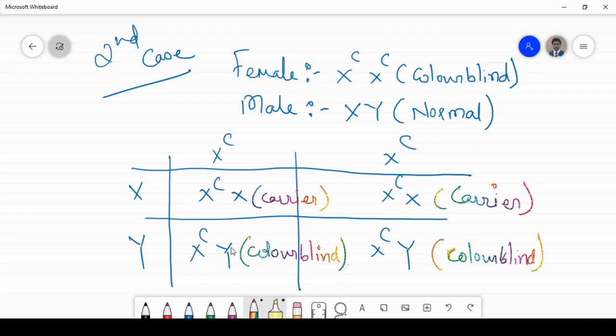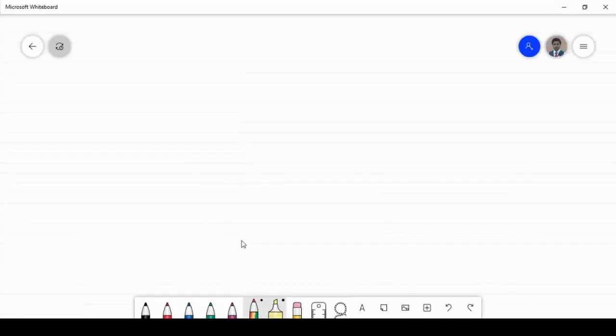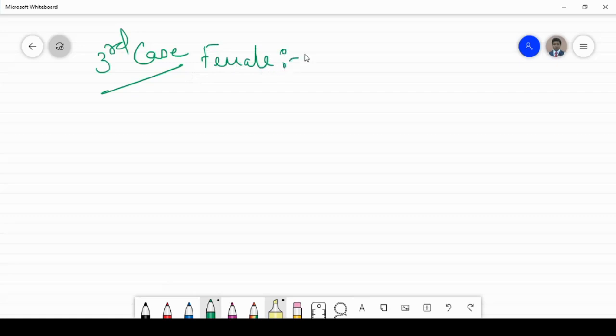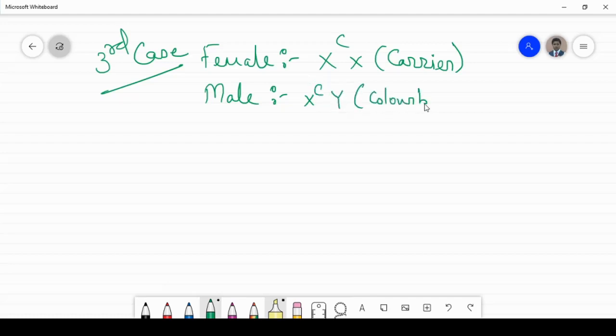Understood? Now the third case, in which the female is a carrier, X^C X, and the male is color blind, X^C Y. Let us draw the Punnett square.